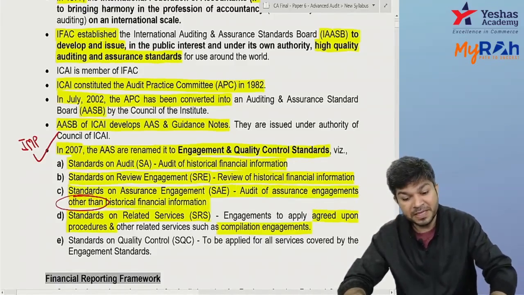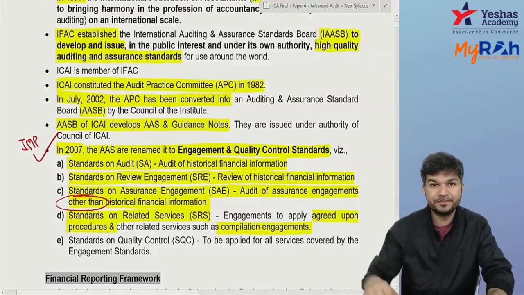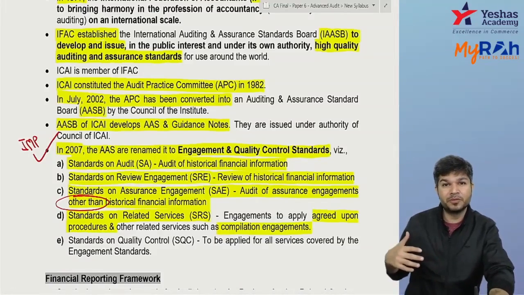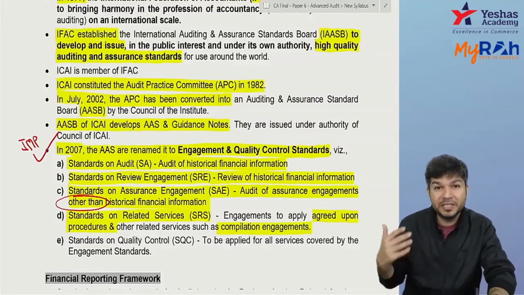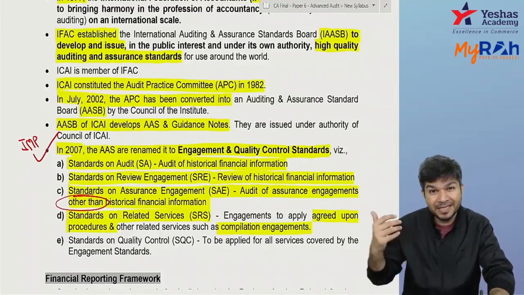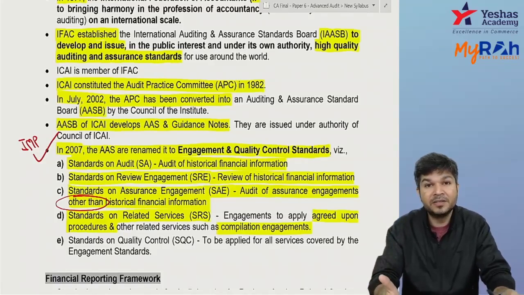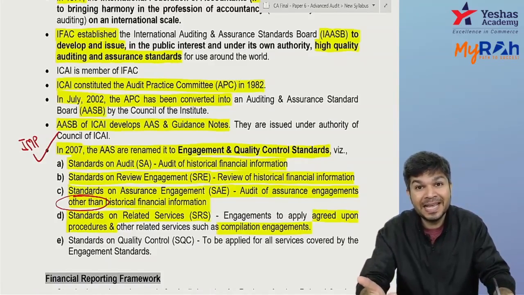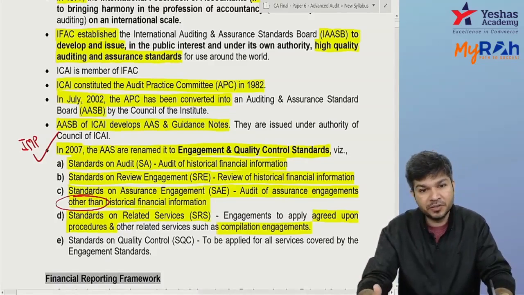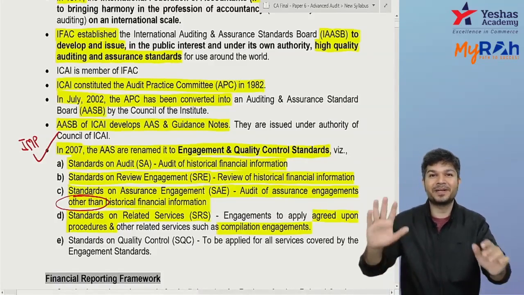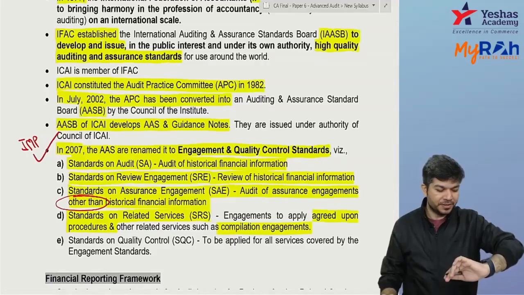The example is PFI, prospective financial information. Whenever a company wants to take a loan, they need to give projected figures. The projected figures are again to be certified by a chartered accountant. Under that, basically your Standards on Assurance Engagement, SAE, comes. It's an assurance engagement other than historical. Did you understand?